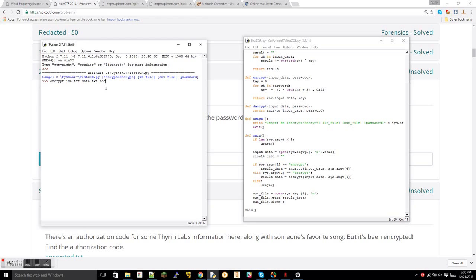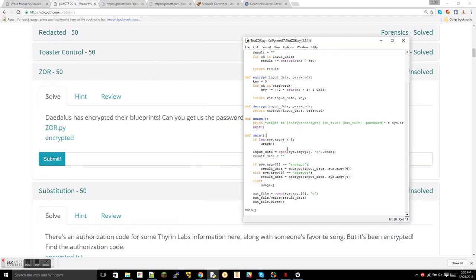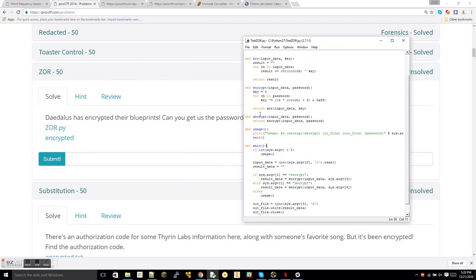So that's what we do in Python, but we're not going to do that because that doesn't matter for us. But when we type that in, it's going to go to either encrypt or decrypt.